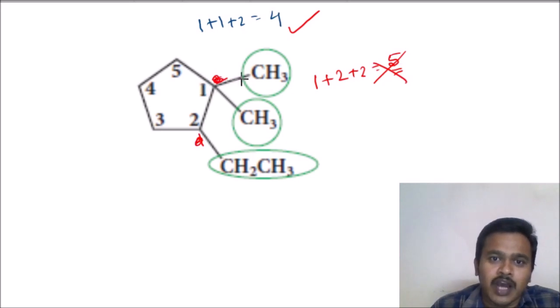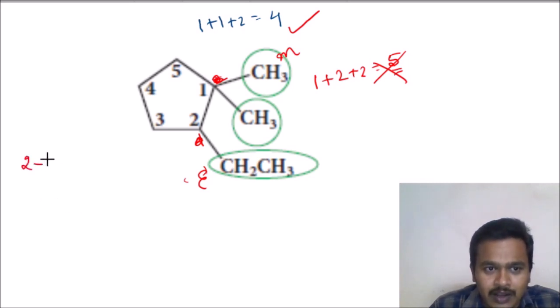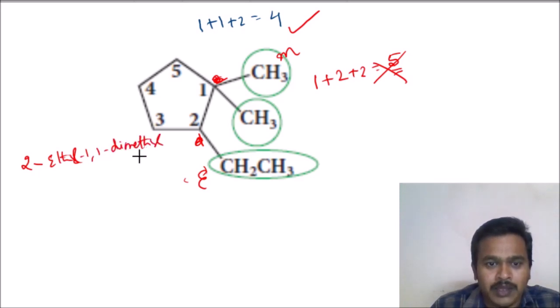So 1, 1 dimethyl 2 ethyl. No. Ethyl is first in alphabetical order, M is coming next. So you have to start the name with 2 ethyl, 1 comma 1 dimethyl.